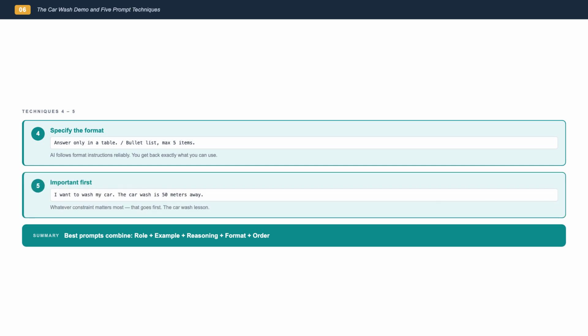Technique 5, put important information first. This is the lesson from the car wash demo. Whatever constraint, goal, or premise is most critical, that goes at the very beginning of your prompt. AI reads the whole prompt before responding, but it gives the most weight to what appears first. If something matters, don't bury it.